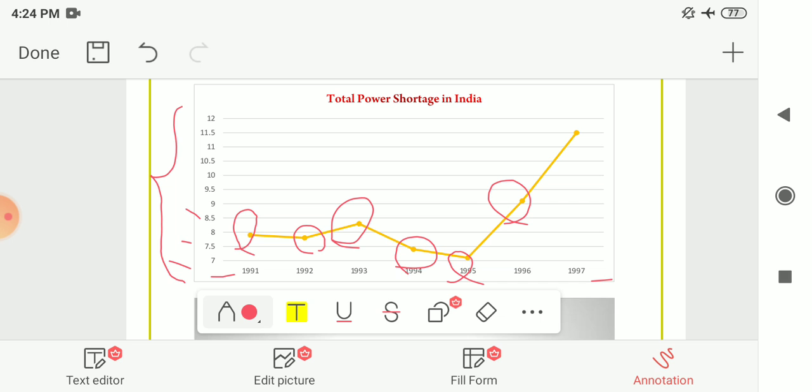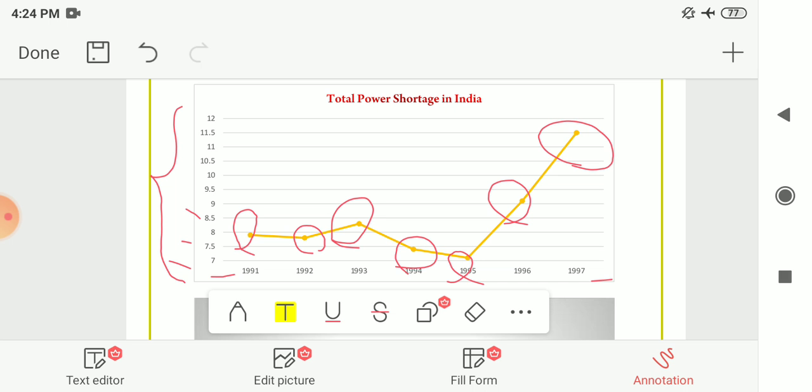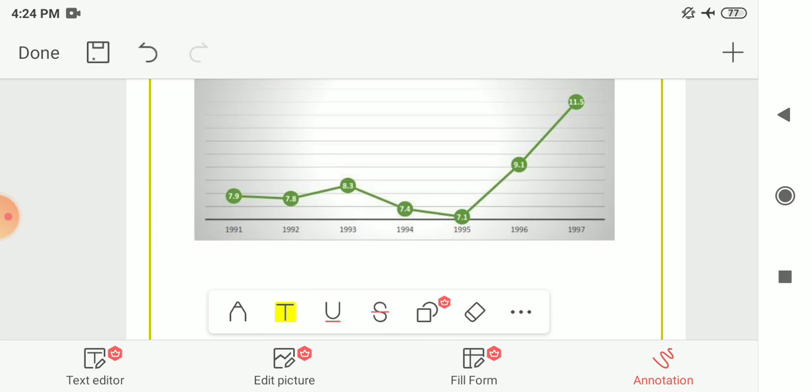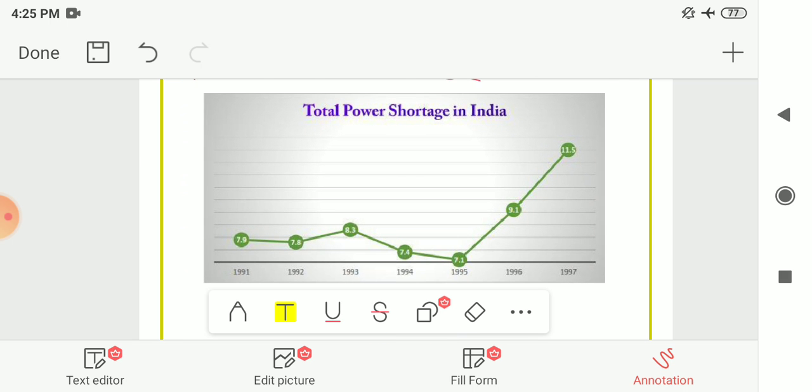And in 97 India was facing the highest shortage in power, that is 11.5. So these points are shown to you. So this one graph shows the total power shortage in India. It is also shown here with the readings, 7.9, 7.8 to 11.5.